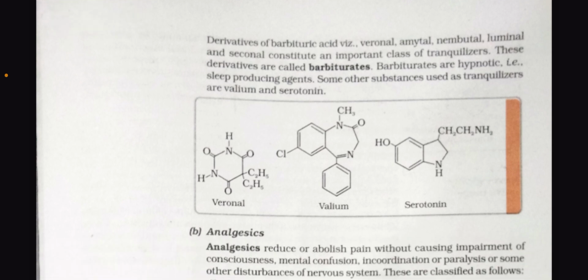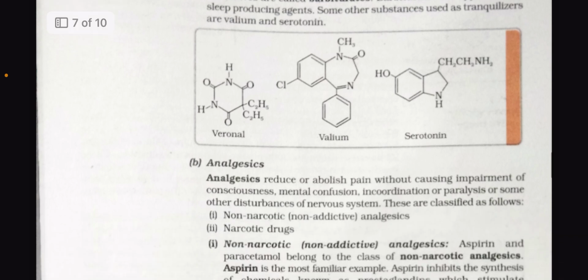Derivatives of barbituric acid, that is veronal, amytal, nembutal, luminal, and seconal, constitute an important class of tranquilizers. These derivatives are called barbiturates. Barbiturates are hypnotic, that is, sleep producing agents. Some other substances used as tranquilizers are Valium and serotonin.